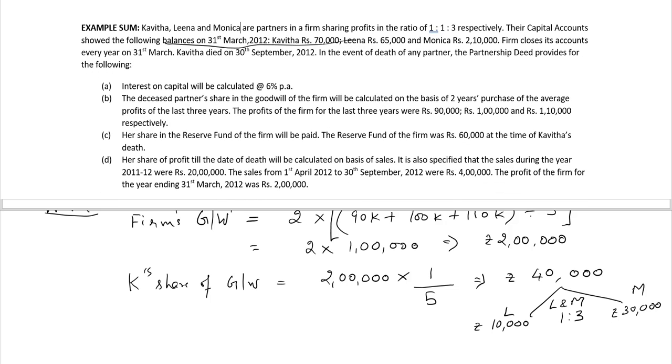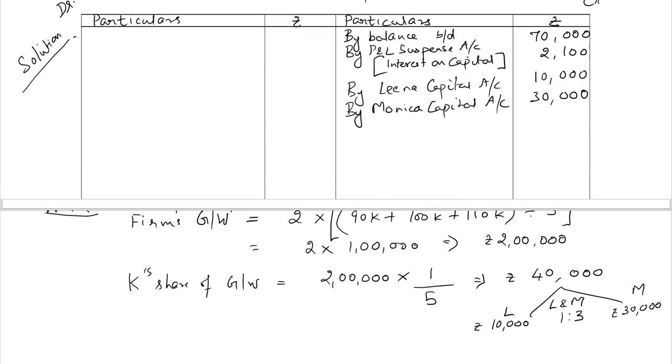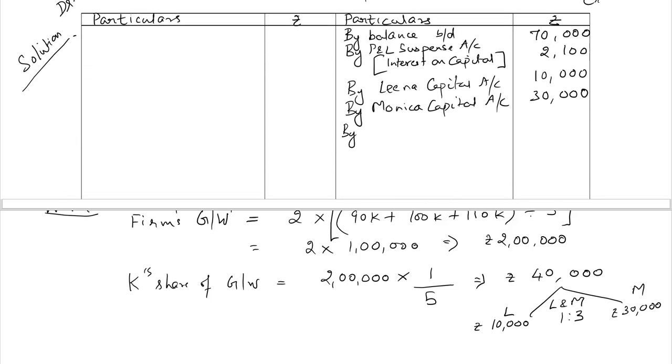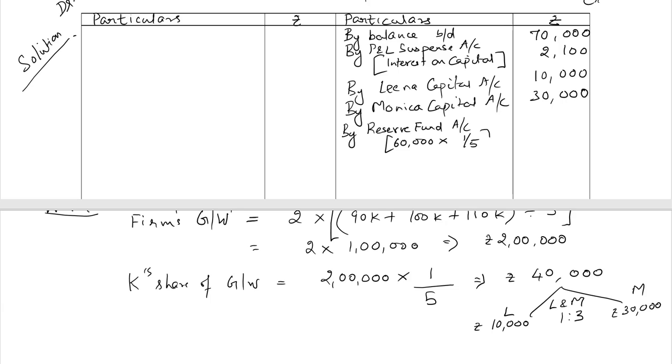Point C, her share of reserve fund in the firm will be paid, and the reserve fund was rupees 60,000 at the time of Kavita's death. So by reserve fund account, ₹60,000 multiplied by Kavita's share in profits, which is 1 by 5. So we have 12,000 rupees.